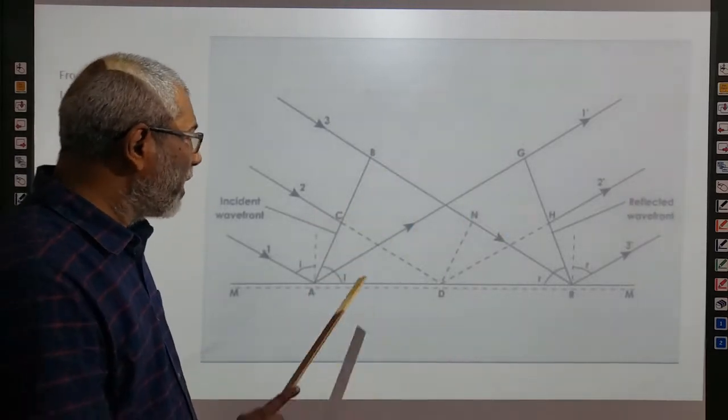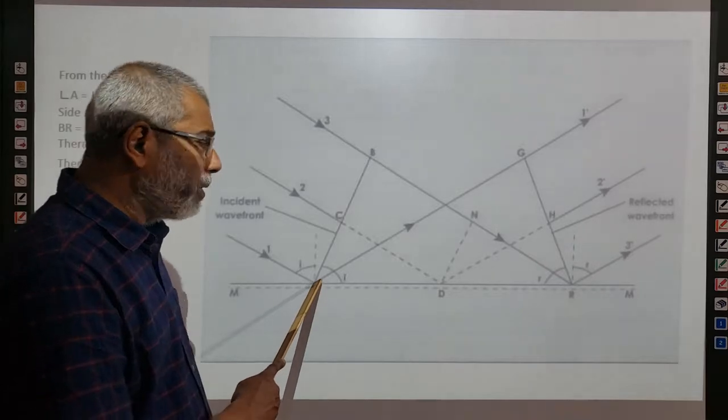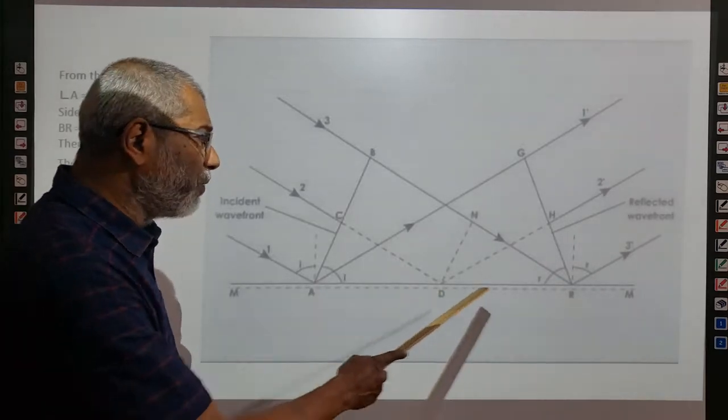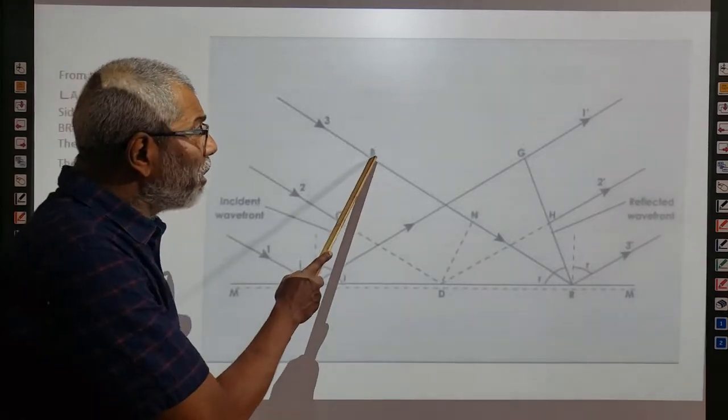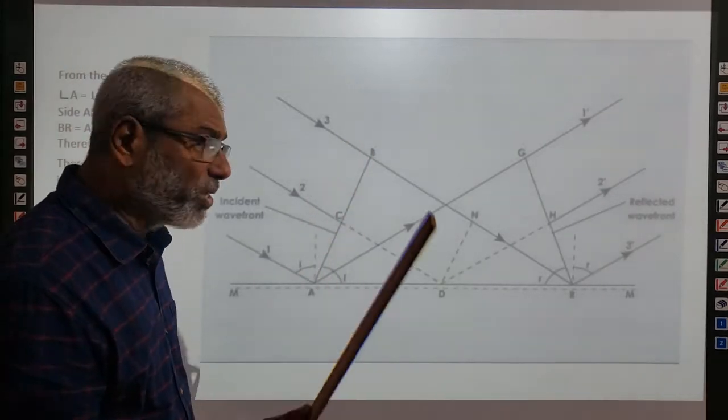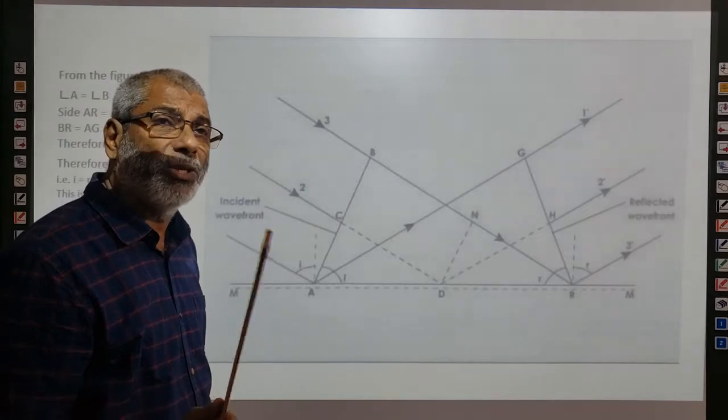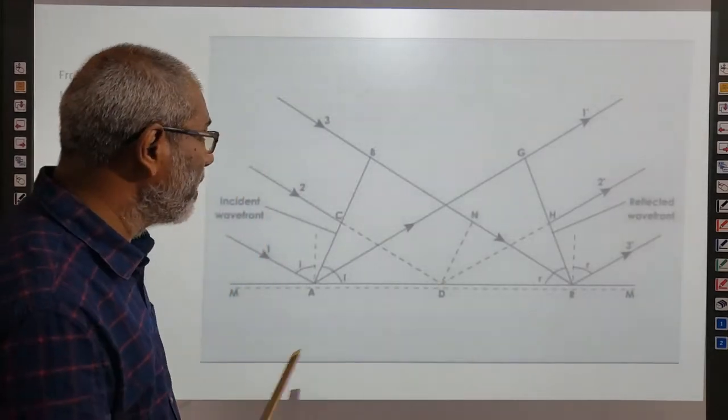Now, one thing you see is that the part A of the wavefront is already in contact with the reflecting surface. We are using Huygens theory on secondary wavelets here.